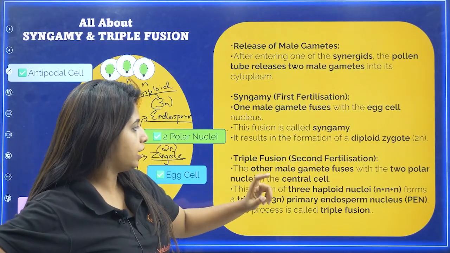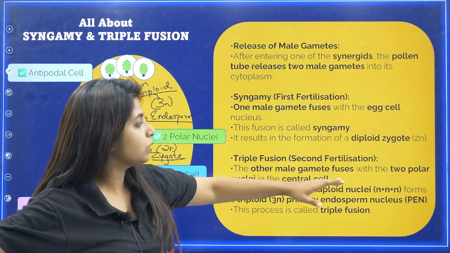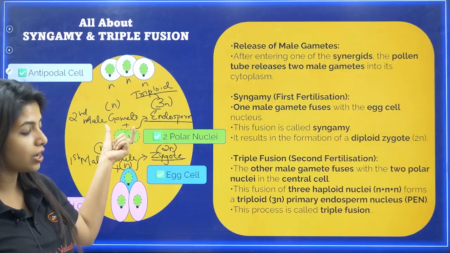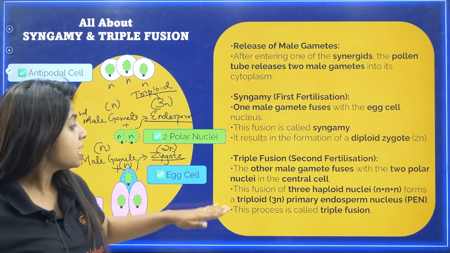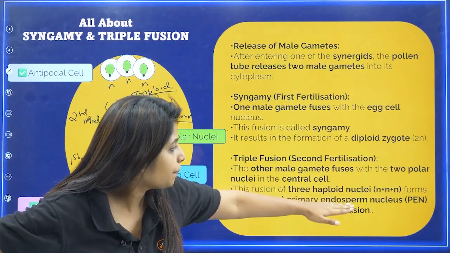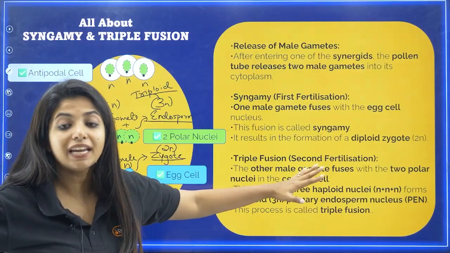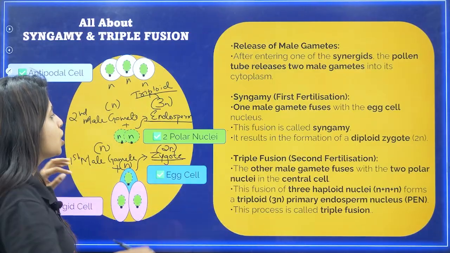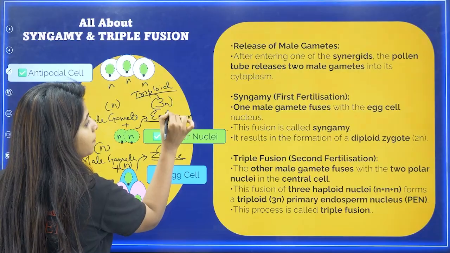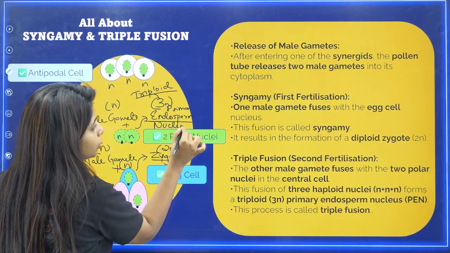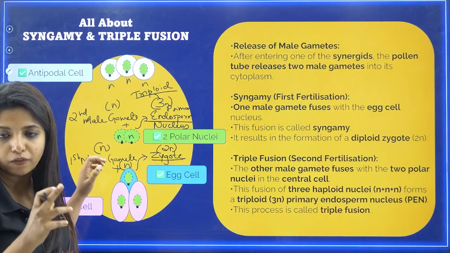Triple fusion, second fertilization. The other male gamete fuses with the 2 polar nuclei in the central cell. This fusion of the 3 haploid nuclei, N plus N plus N, forms a triploid primary endosperm nucleus. What do you call this? Triploid primary endosperm nucleus. So that is the nucleus being formed.